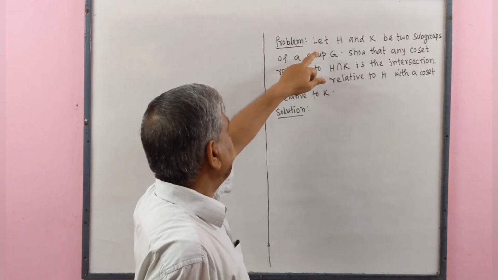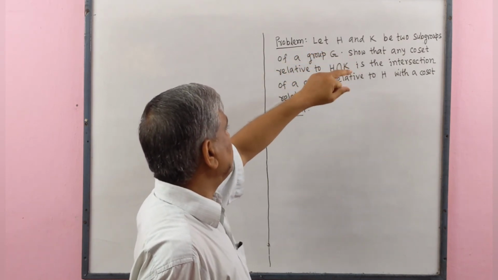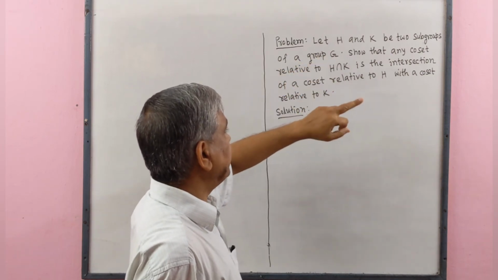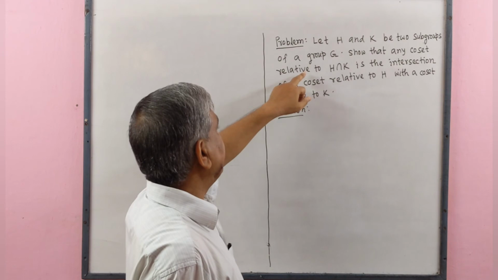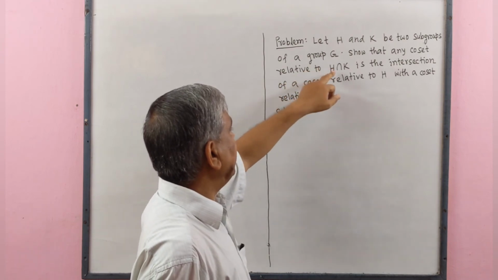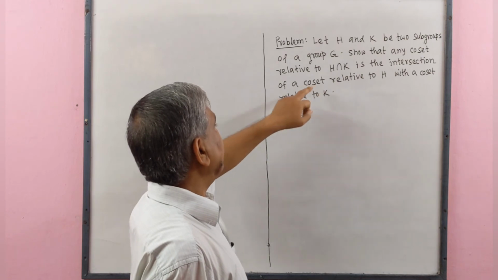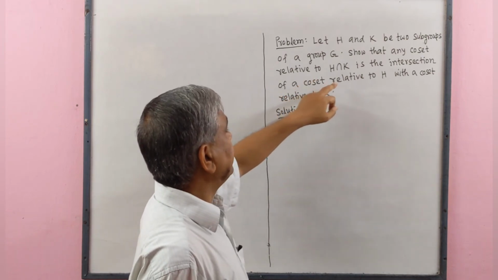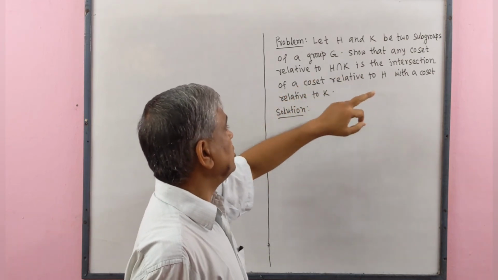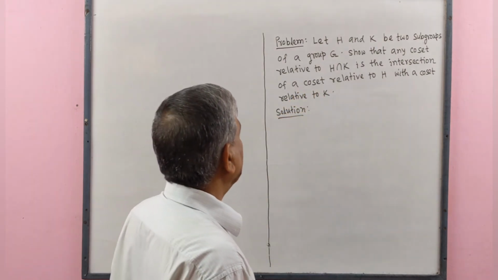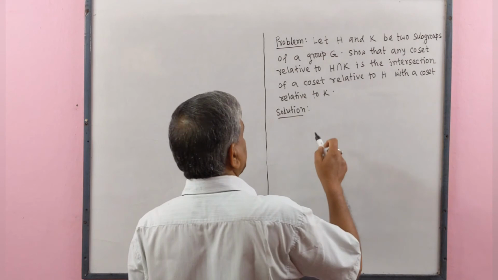Now we solve a problem. The problem is: let H and K be two subgroups of a group G, so that any coset relative to H intersect K is the intersection of a coset relative to H with a coset relative to K. Now we solve this.